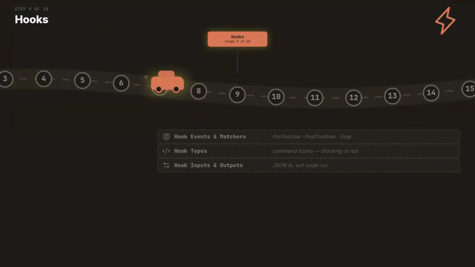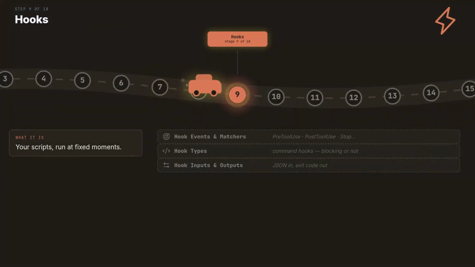Stage 9, the rules that run themselves. Stage 9 is hooks. Your own scripts run automatically at fixed moments in the session. Claude.md suggests, a hook enforces. Some rules should not be optional. Everything so far advises Claude. Hooks are different. They run whether Claude likes it or not.